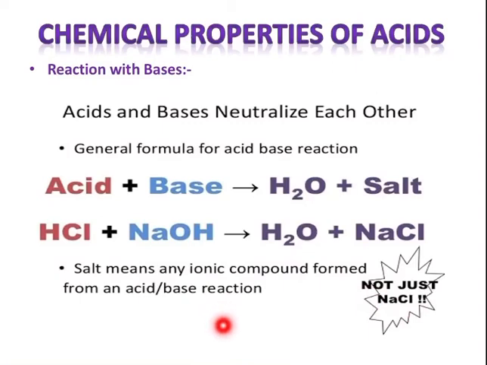The salt can be anything. It can be acidic, it can be basic, that depends on their nature, how the bases and acids are reacting. So it is not just NaCl. Other types of salts will be formed, like potassium. When potassium hydroxide reacts with sulfuric acid, potassium sulfate is formed, and potassium sulfate is a salt.